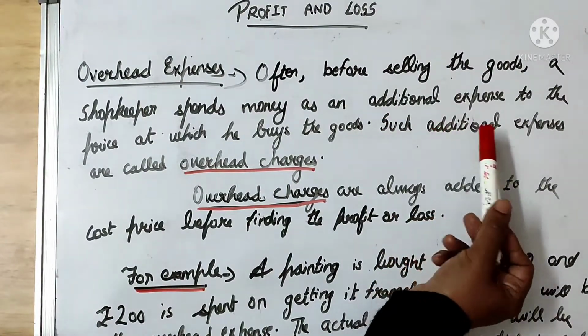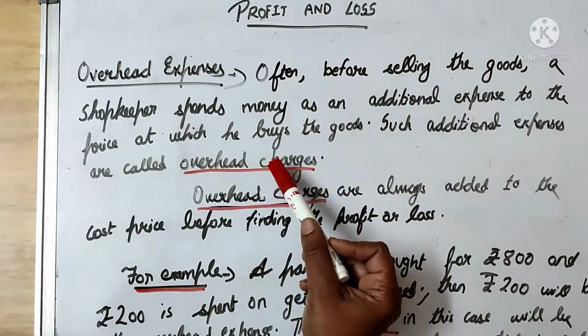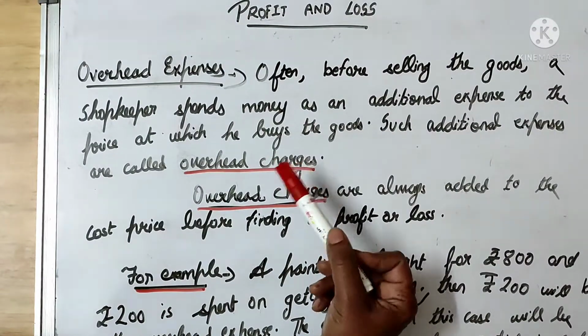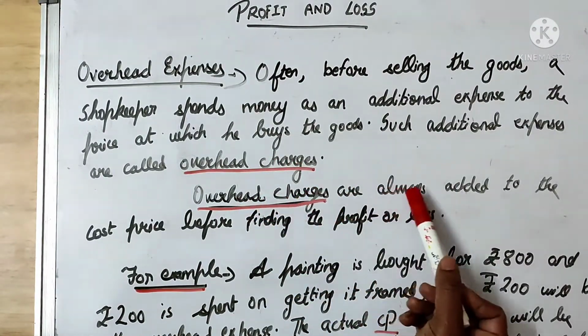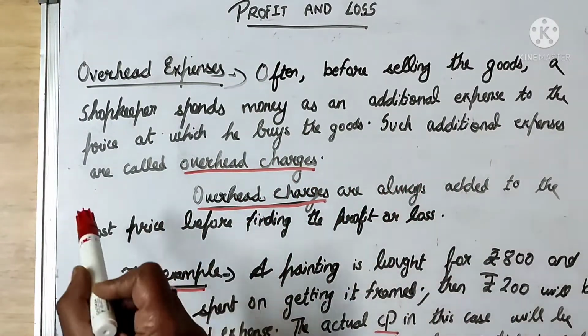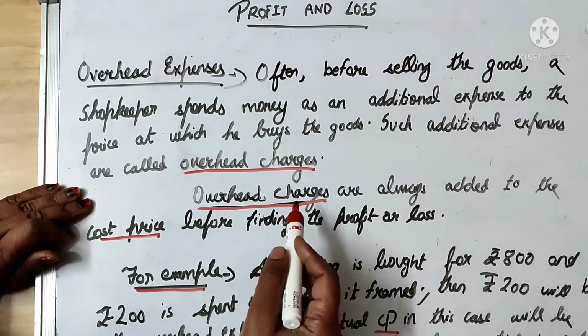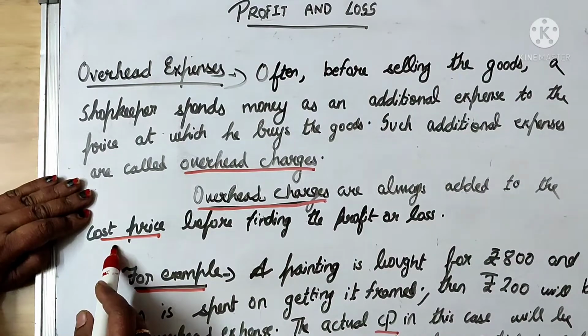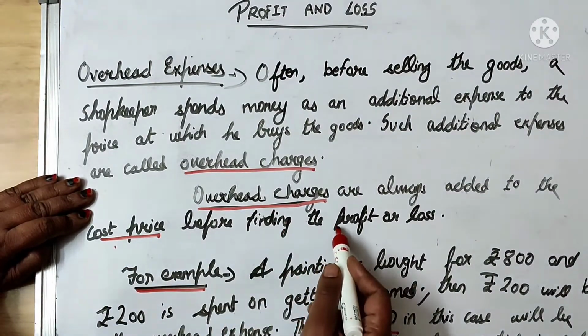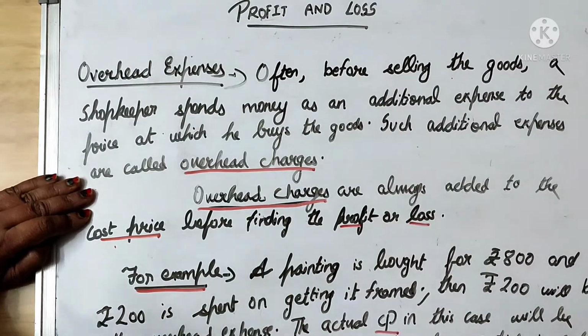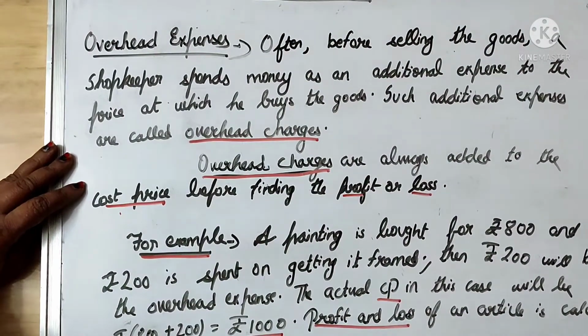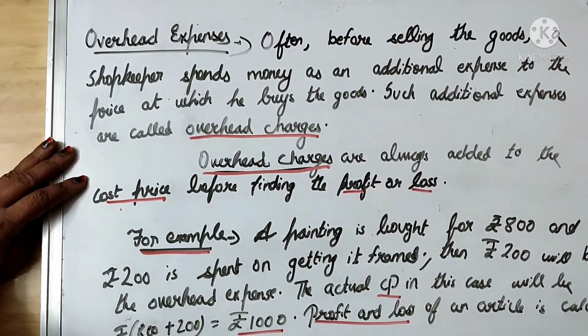Such additional expenses are called overhead charges. Overhead charges are always added to the cost price before finding the profit or loss. Now with an example, it will be clear to you what is meant by overhead charges.